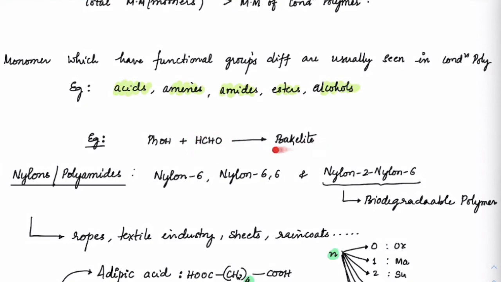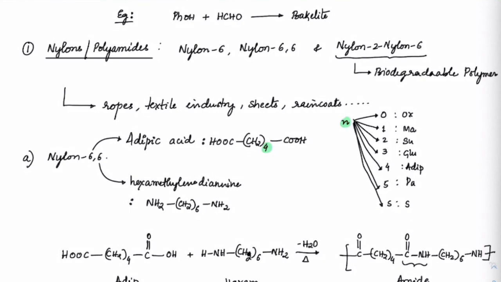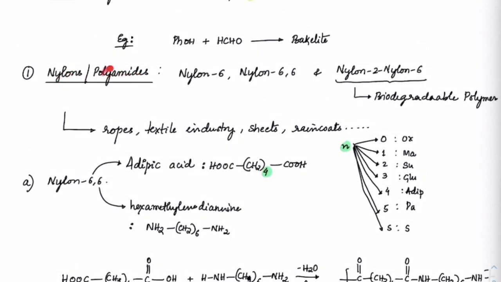We have seen this before also. Okay. Like that, let me take a few examples now. If you take nylons, which are polyamides, I can get nylon 6, nylon 6,6, nylon 2, nylon 6. Last one is a biodegradable polymer. We'll study about that.